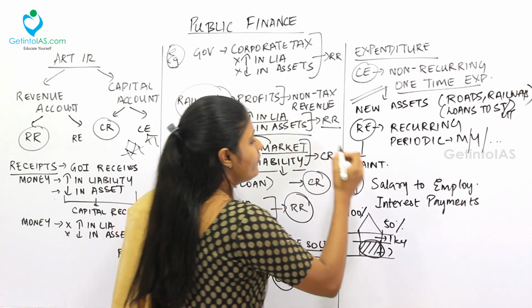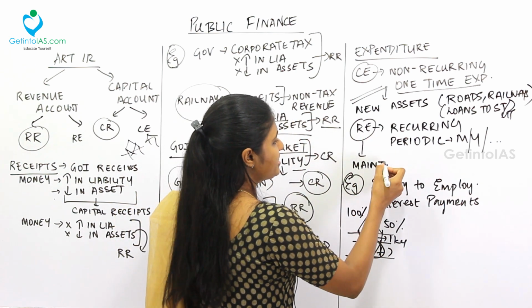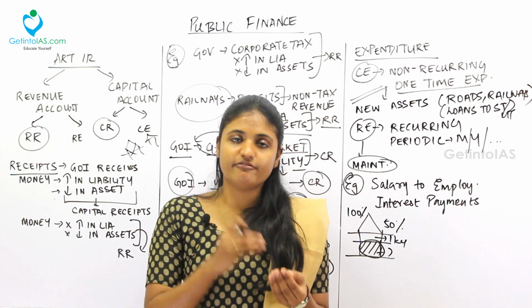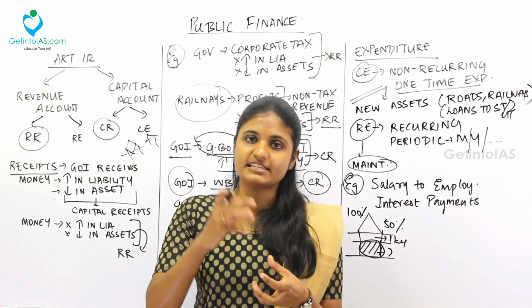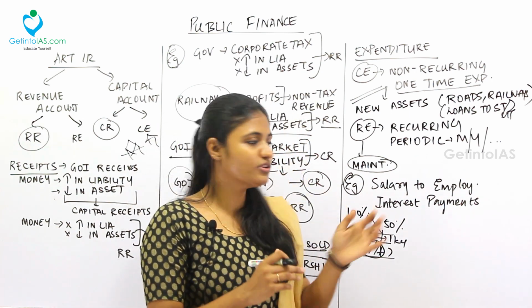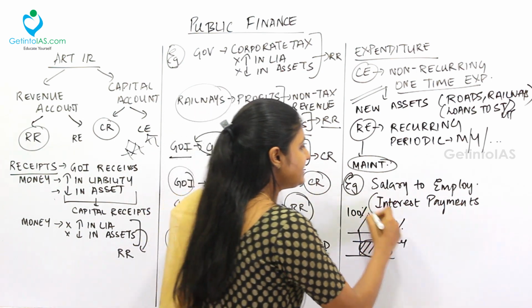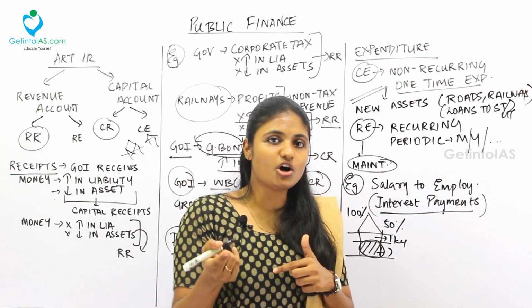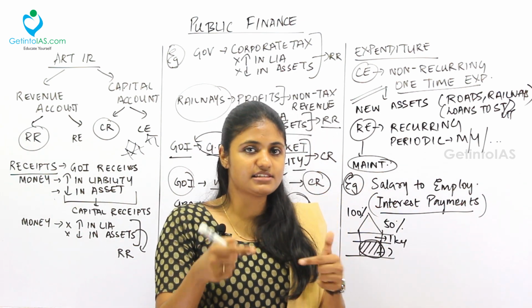Fine. So for example, the recurring expenditure is the maintenance works. For example, if you are a central government employee, every month you will get salary, right? That salary is disbursed from where? From the Government of India. For example, salary to the employee. Next is the interest payment. See, Government of India may be getting loans from various other governments or the multilateral institutions, as I said earlier.